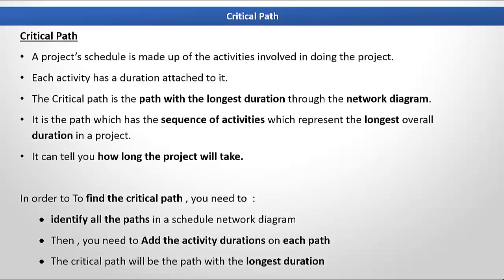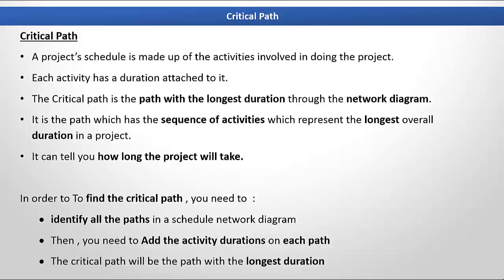Next, let's learn about what is the critical path. So firstly, you should know that the schedule of a project is made up of all the activities that are involved in doing the project. And each of these activities has a certain duration or time attached to it.